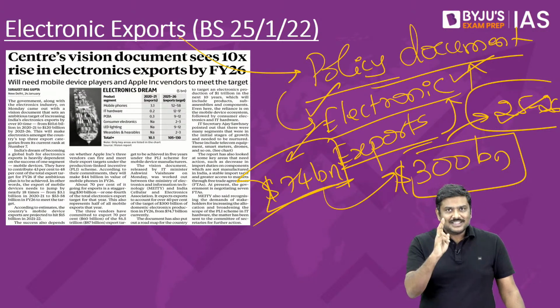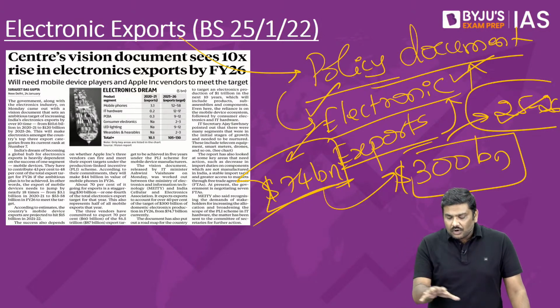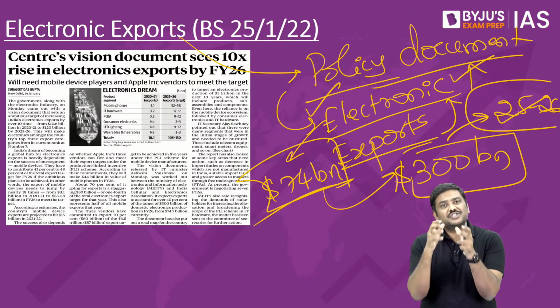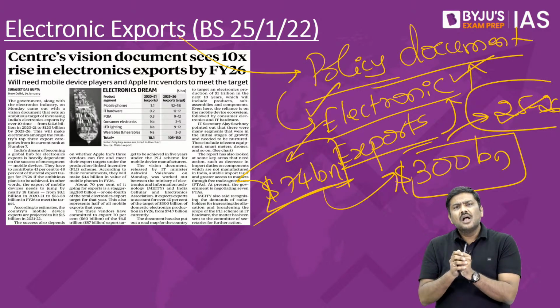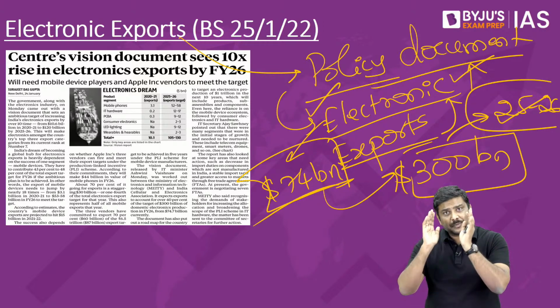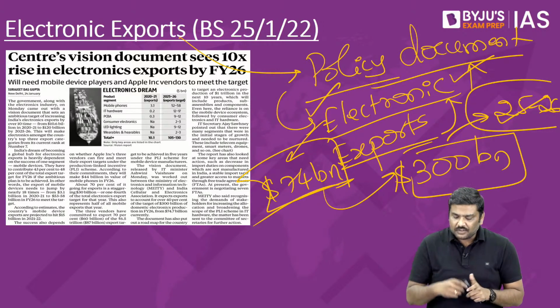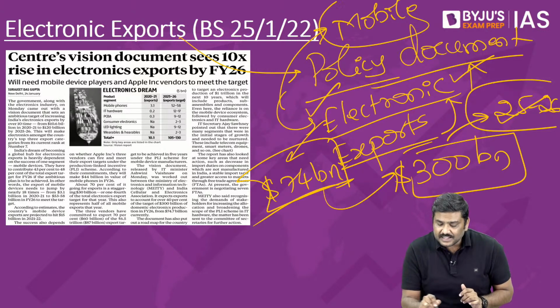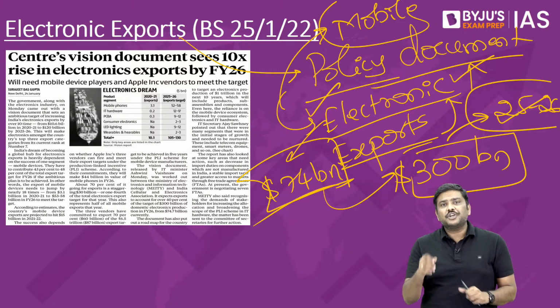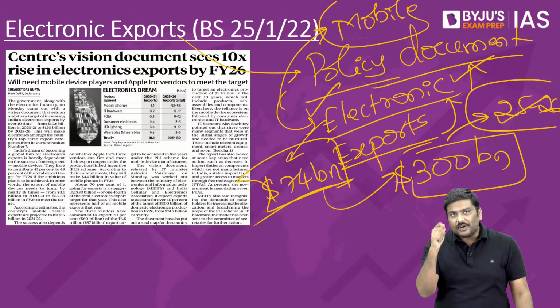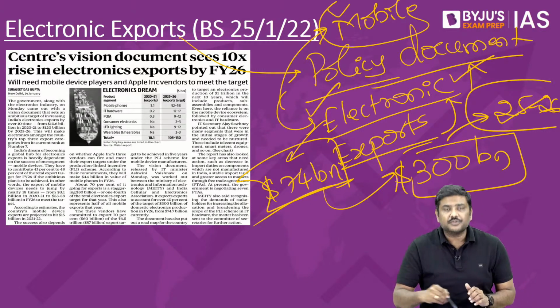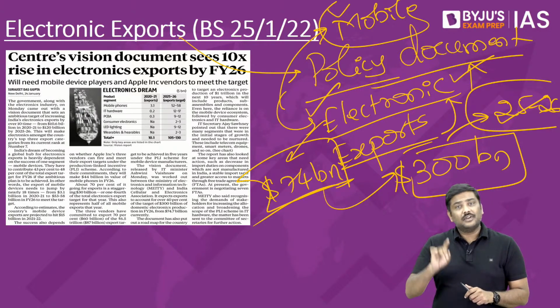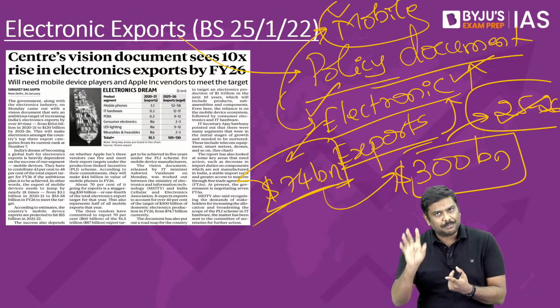Remember this. Second very important point. Out of these electronic production which takes place in the domestic market, the highest amount of production as per this vision document is in the form of mobile phones. Is it okay? Is in the form of mobile manufacturing. Around $30 billion worth of domestic manufacturing actually comes from mobile manufacturing itself. Remember, this could be asked in the UPSC prelims.